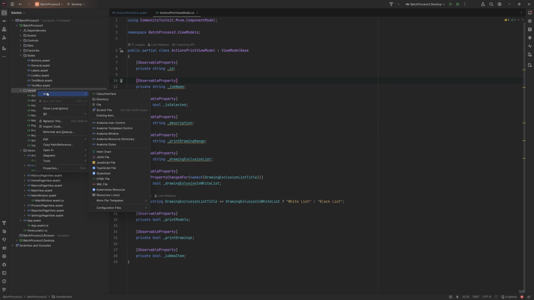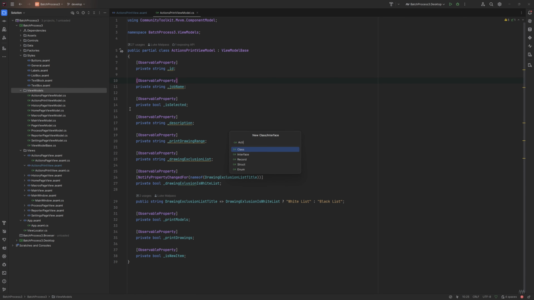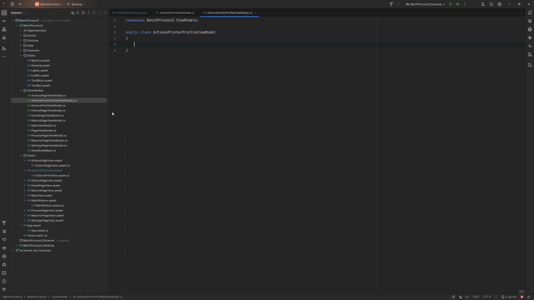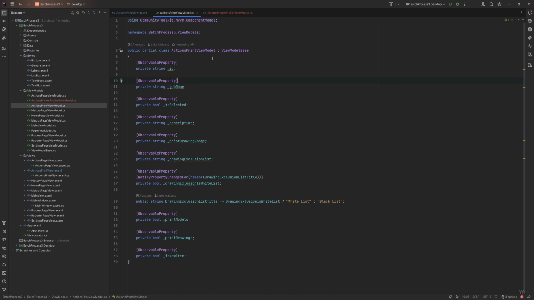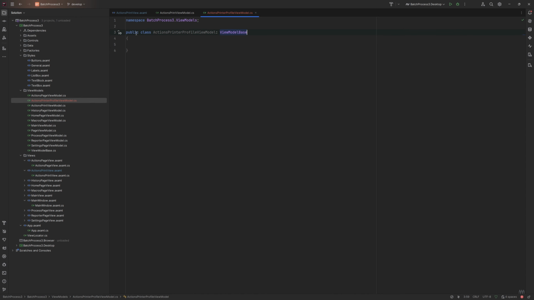We'll create a new view model. We'll call this actions print printer profile view model. We'll make sure to implement the view model base like the rest. Make this partial. And now in here we can fill it out with all the information.